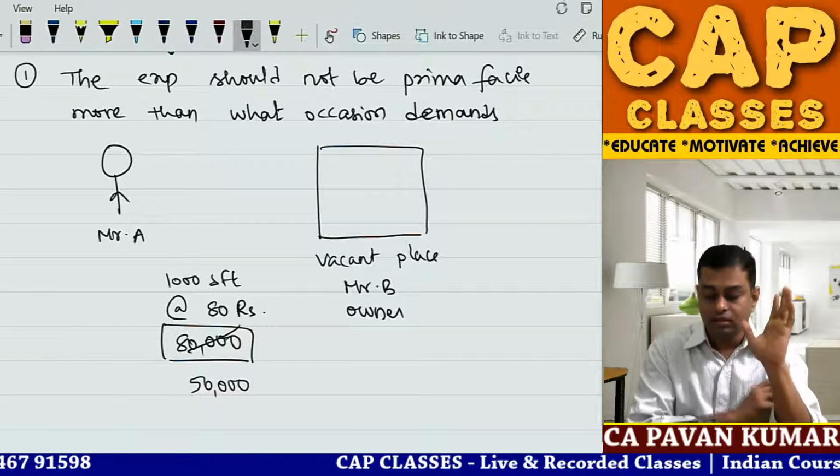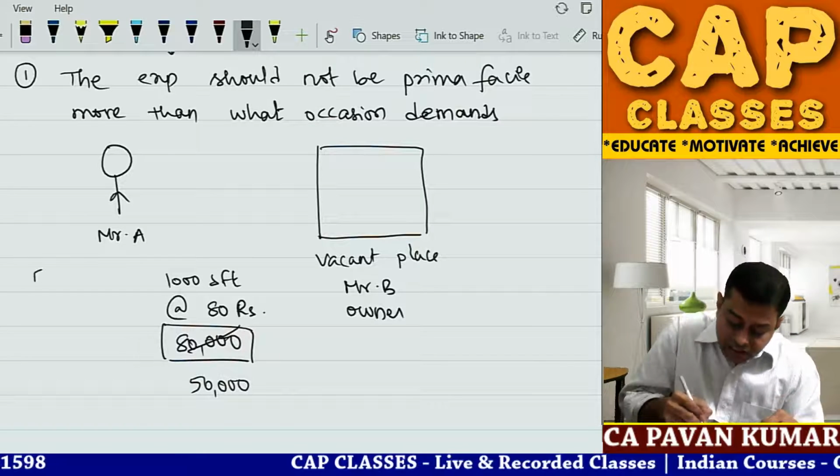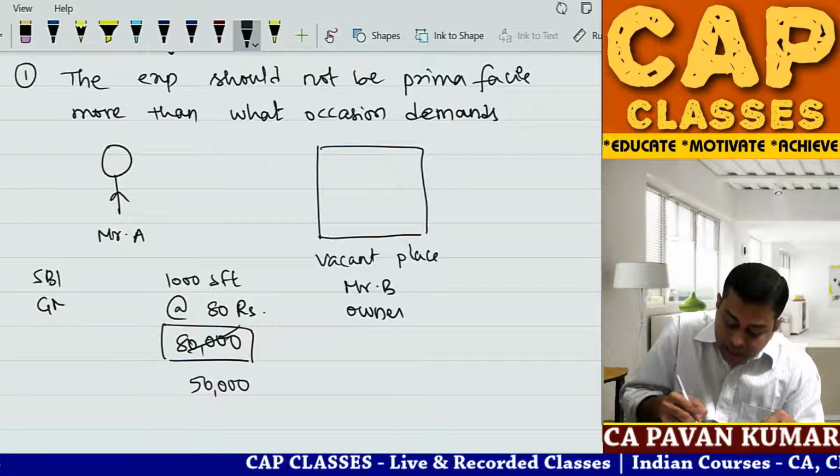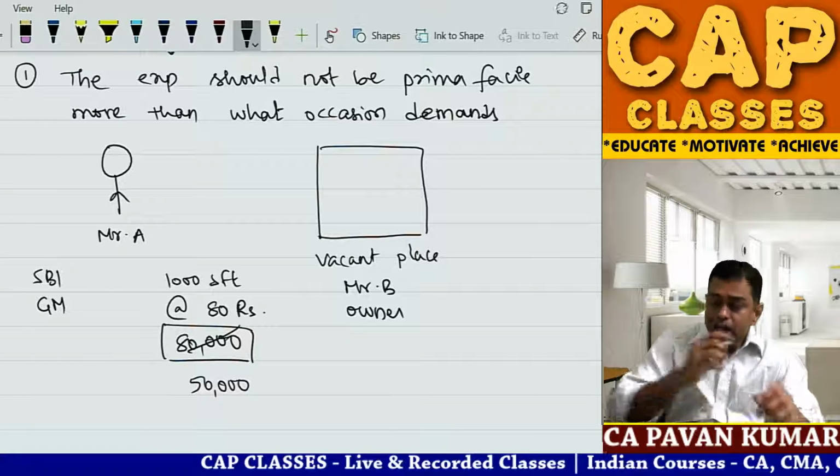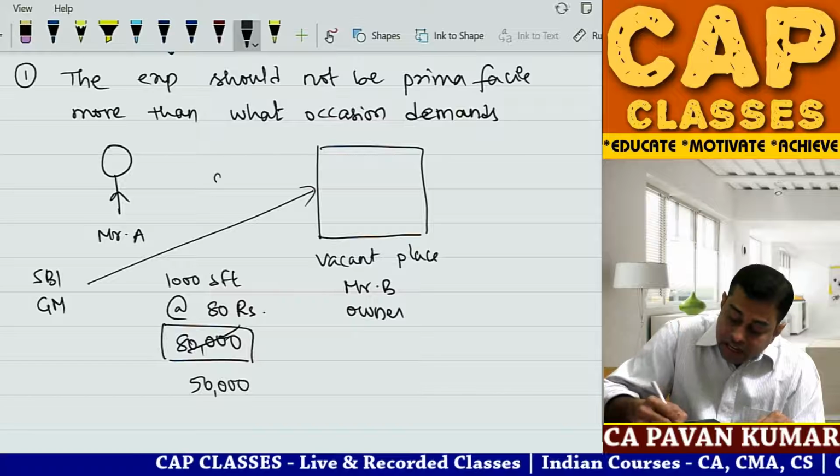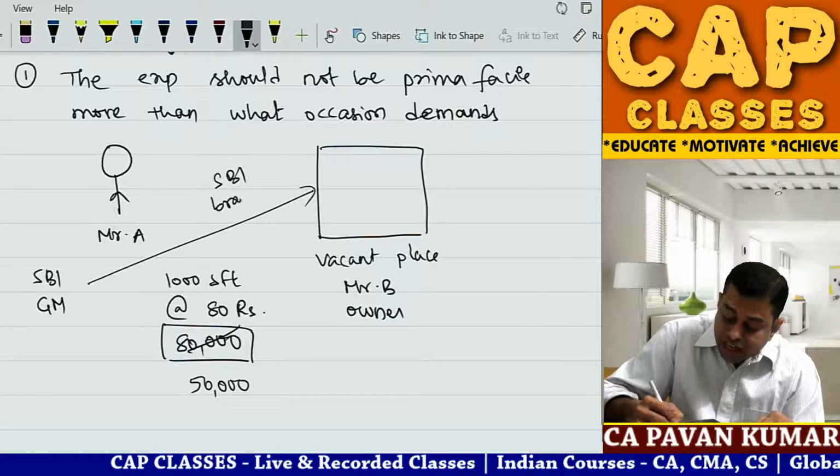Now imagine Mr. A is the State Bank of India General Manager, and he wants to take this for an SBI branch. SBI is starting a new branch here.